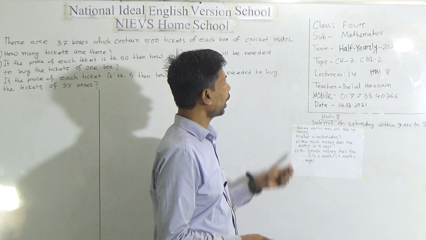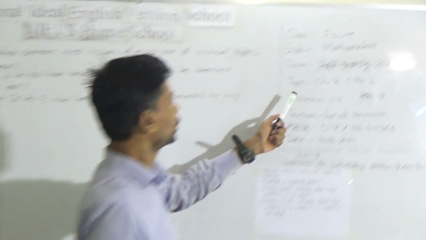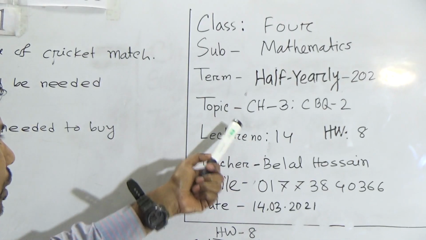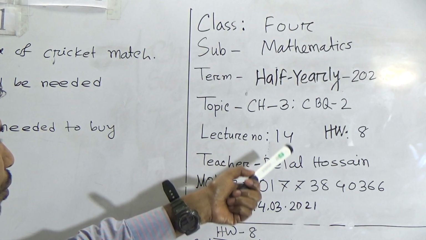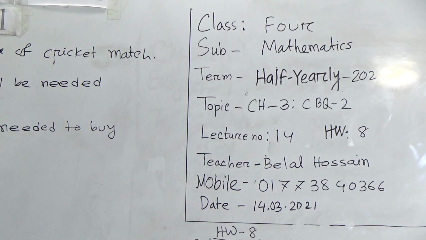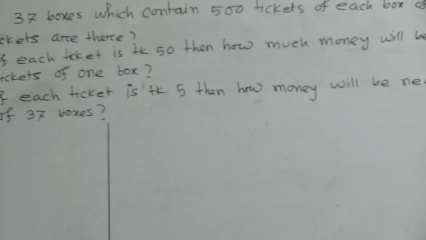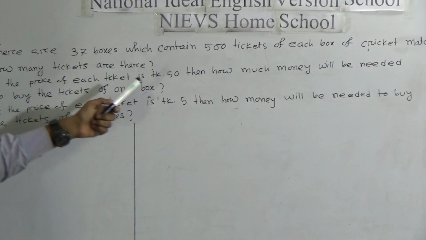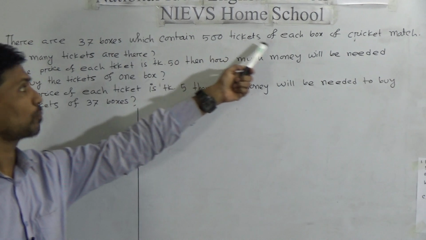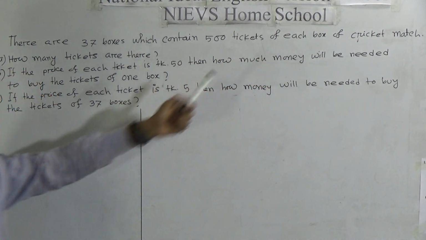Dear student, today our topic is Chapter 3 CBQ 2, Lecture number 14, HW 8. Let us first read the question. There are 37 boxes which contain 500 tickets in each box for a cricket match.